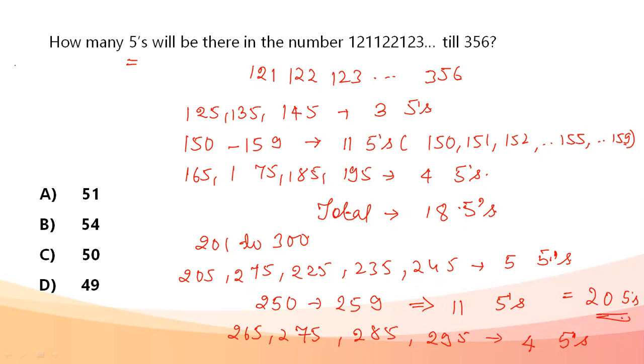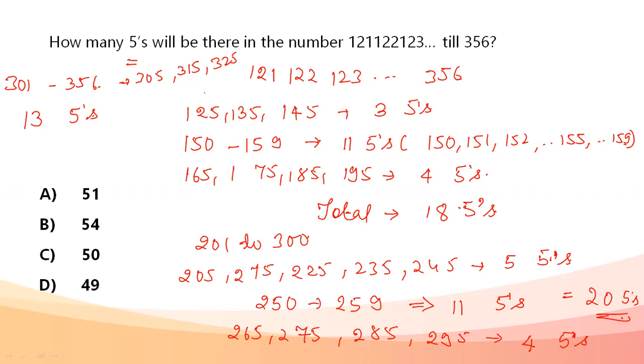Next, if we talk about 301 to 356, similarly there are going to be 13 fives, because it is 305, then 315, 325, 335, and then there will be 355 and 356.